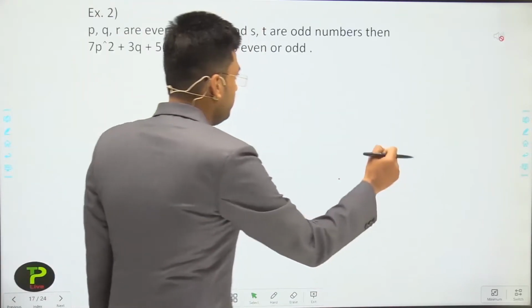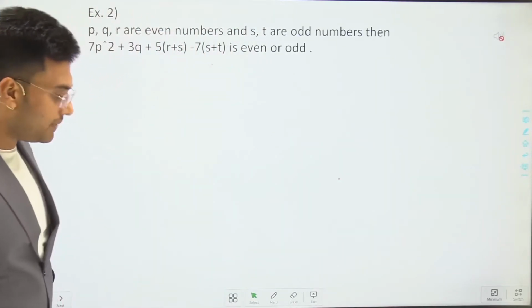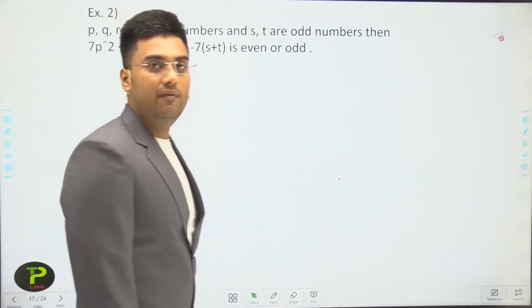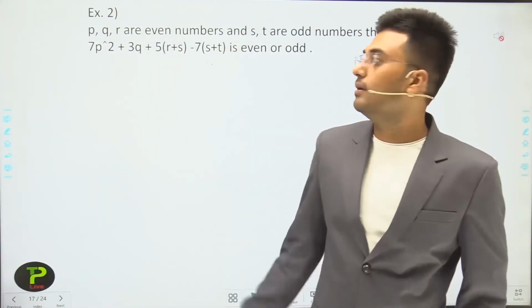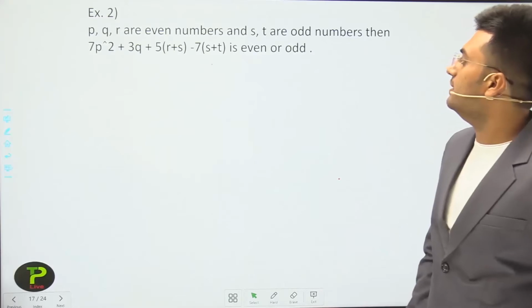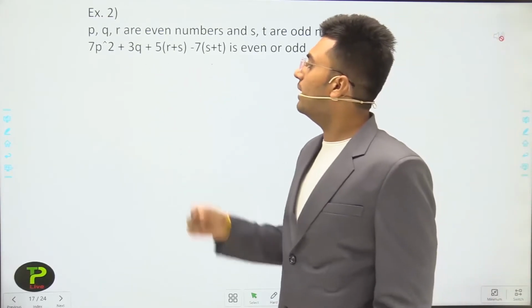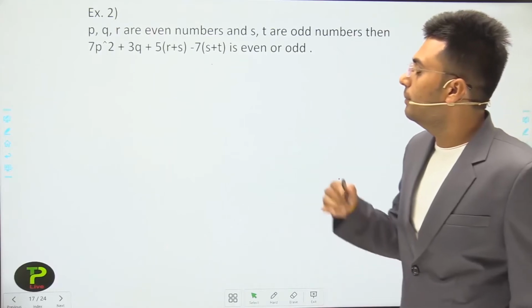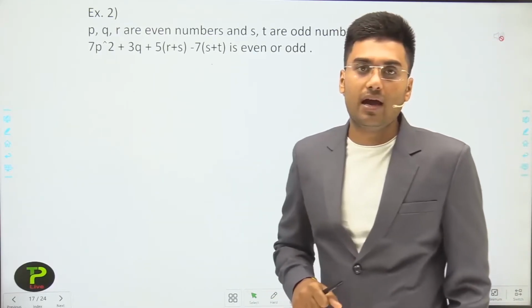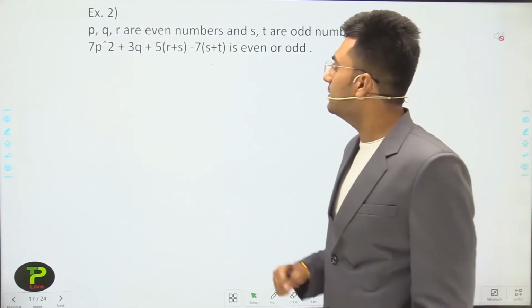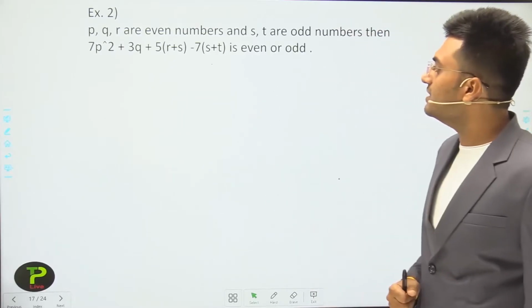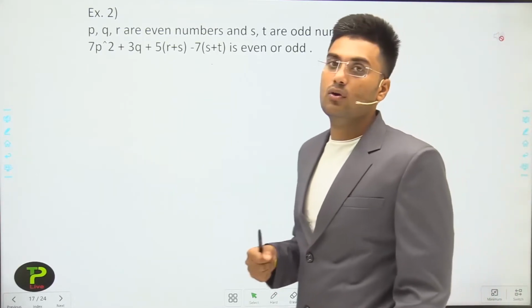Next example: p and q are even numbers, and s and t are odd numbers. Then is 7p square plus 3q plus 5 multiplied by r plus s minus 7 multiplied by s plus t even or odd?